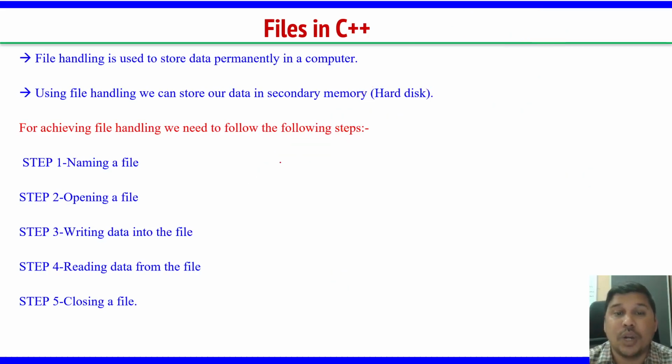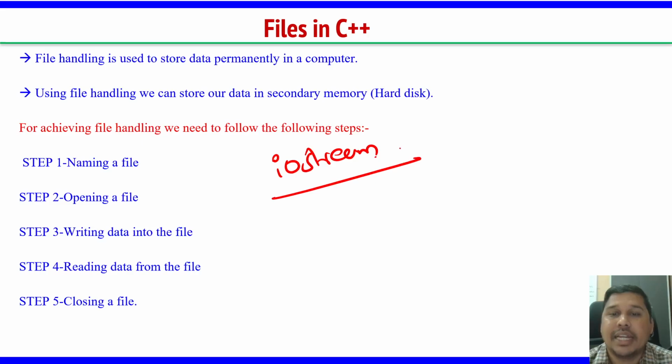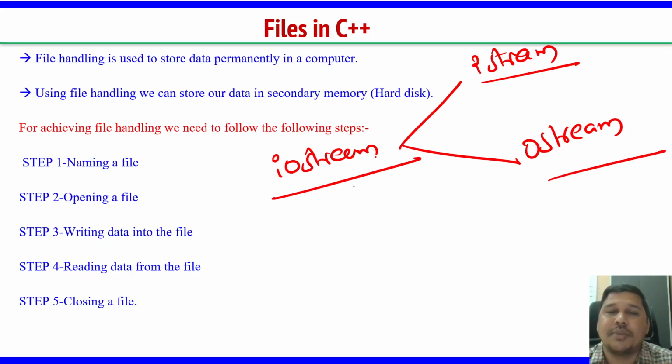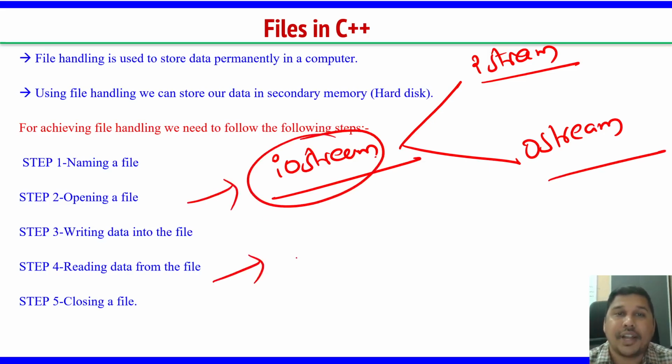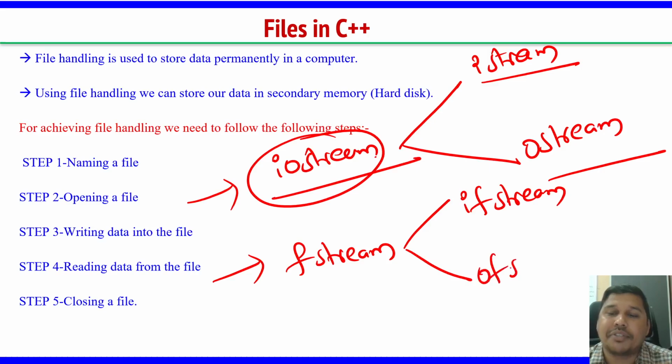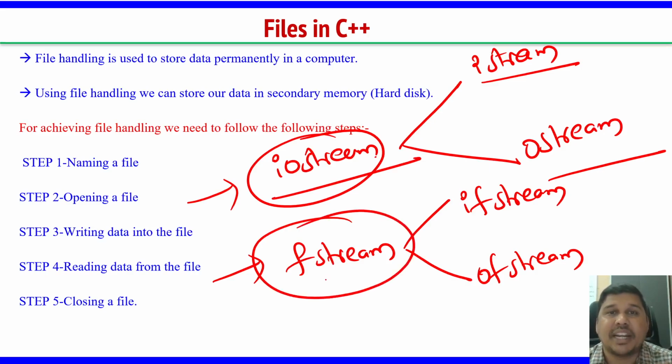So we have studied only about two things. IOStream is one thing. It has two sub classes, iStream and OStream. But we are not specifically always writing iStream, OStream, we are writing IOStream. Same way, for files we have the FStream class. For files, we have FStream as a class, or indirectly I will say as a header file. So there exists one header file, FStream. Okay, it also has two separate things. One is IFStream, other is OFStream. So we have to include this FStream header file also.